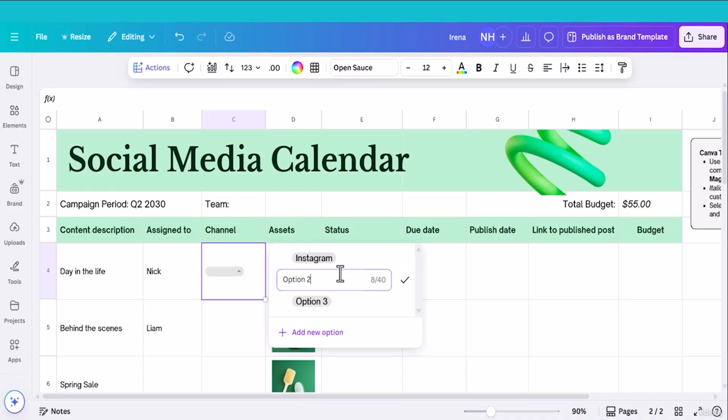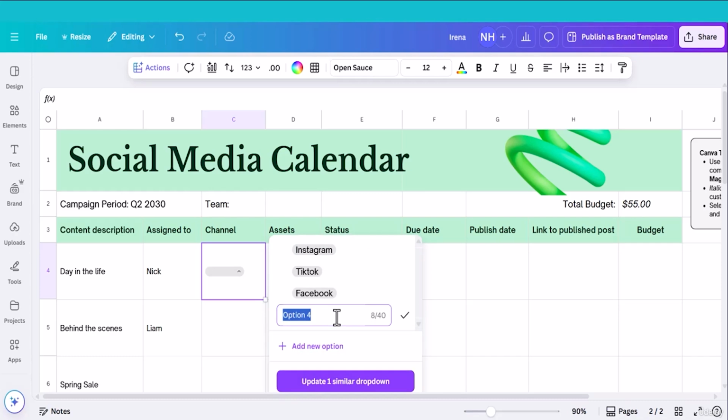Option 2 will be TikTok. Option 3 will be Facebook. I can add more options. To add more options, click add new option and this would be LinkedIn.